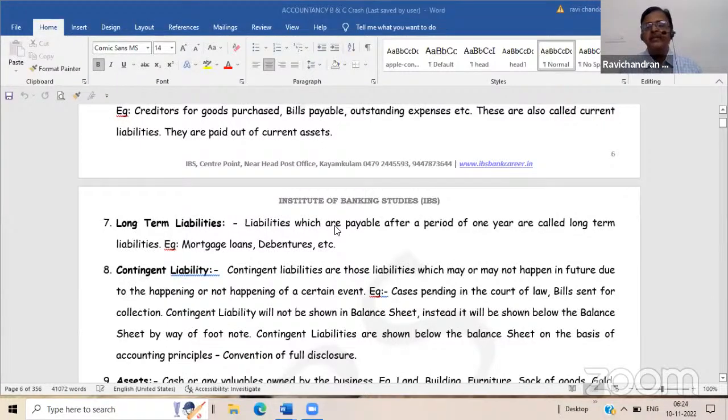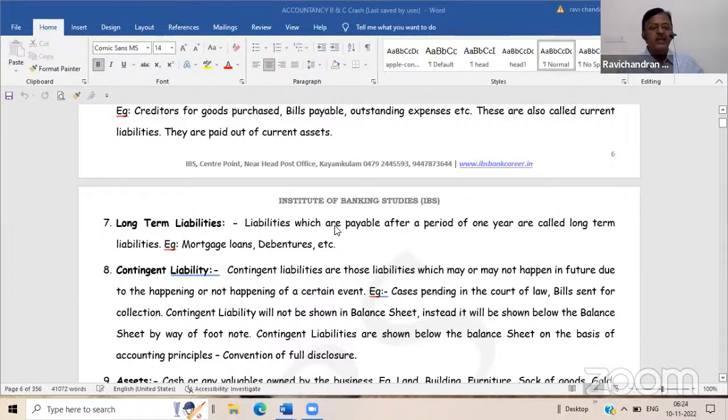There is a liability, but it is not materializing as a liability at present. It may become a liability in future. For example, if there is a case pending against the firm in a court of law, the verdict of the particular case or suit may sometimes be favorable to the business or sometimes unfavorable. If unfavorable, the firm has to make the payment. If it is favorable, the firm is not supposed to make the payment.